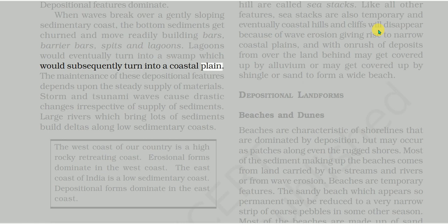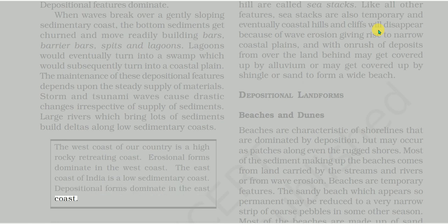The maintenance of these depositional features depends upon the steady supply of materials. Storm and tsunami waves cause drastic changes irrespective of supply of sediments. Large rivers which bring lots of sediments build deltas along low sedimentary coasts. The west coast of our country is a high rocky retreating coast. Erosional forms dominate in the west coast. The east coast of India is a low sedimentary coast. Depositional forms dominate in the east coast.